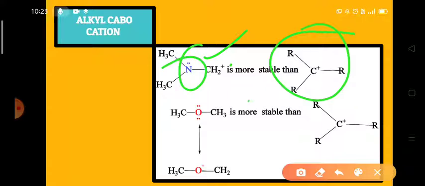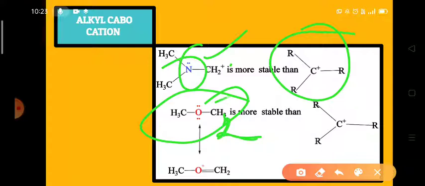In a similar way, see this. Sorry, here the wrong thing is written. Instead of this one, I have to write CH2 plus. So look here. This is an ether-type carbocation. So this is a more stable alkoxy carbocation.